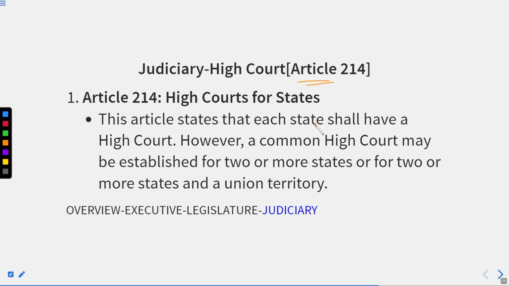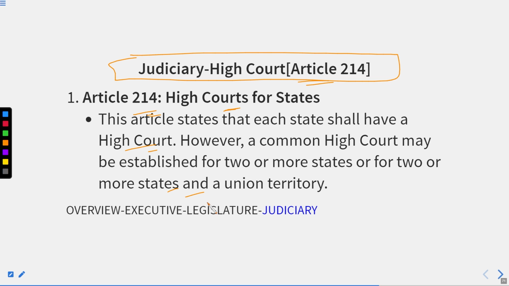Thereafter, we have Article 214 in the High Court Judiciary: High Courts for states. This article states that each state shall have a High Court. However, a common High Court may be established for two or more states, or for two or more states and a union territory. Remember this is a condition.